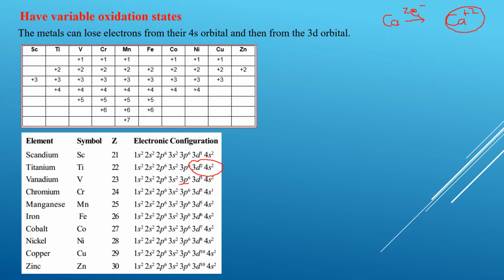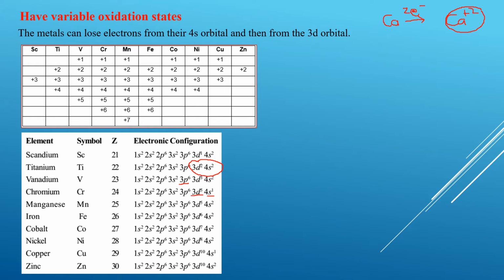You can see the order of filling of chromium. Chromium is 3d5 4s1 instead of 3d4 4s2. And the reason is this. Okay, 4s1, 3d5 is more stable because 3d5 is half filled compared to 3d4, which is partially filled. And atoms always want to go towards whatever is more stable. Okay, so altogether chromium can lose 1 electron from the 4s and the remaining 5 can come from 3d. So a total of 6 electrons can be lost by chromium.